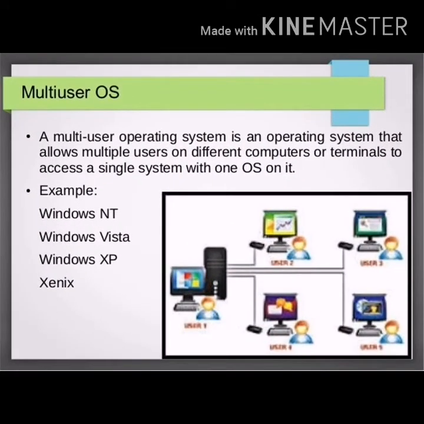Multi-user operating system. A multi-user operating system is an operating system that allows multiple users on different computers or terminals to access a single system with one operating system on it. Examples: Windows NT, Unix, and Linux are multi-user operating systems.